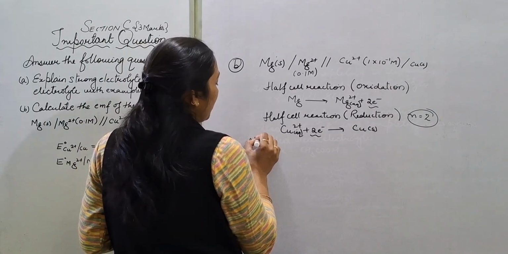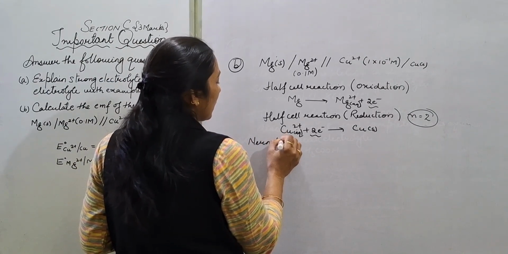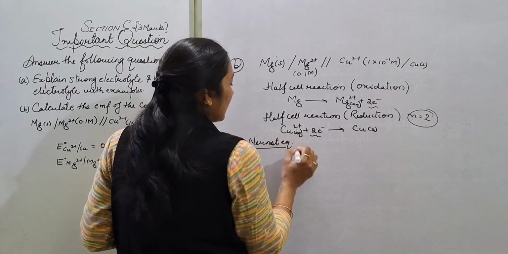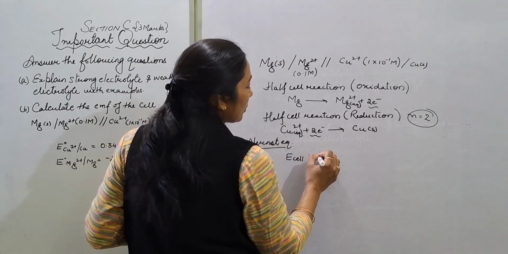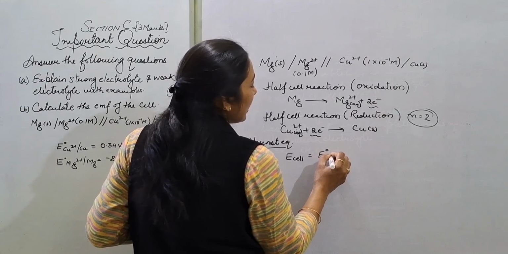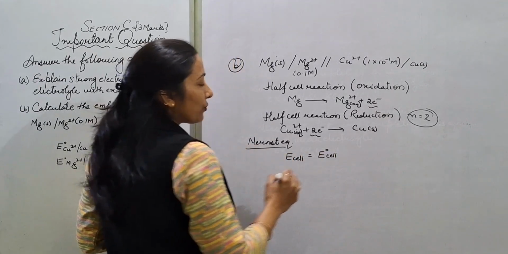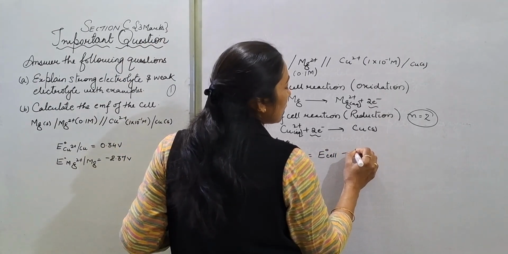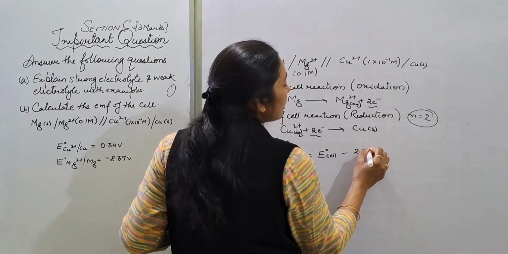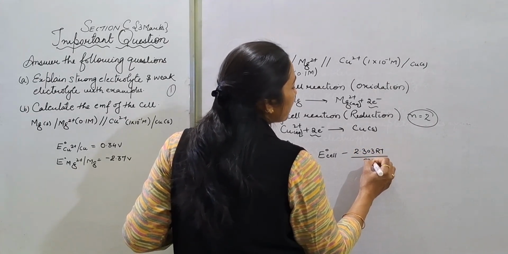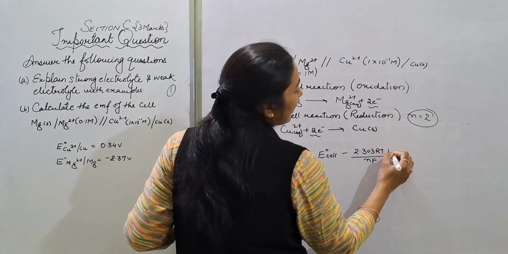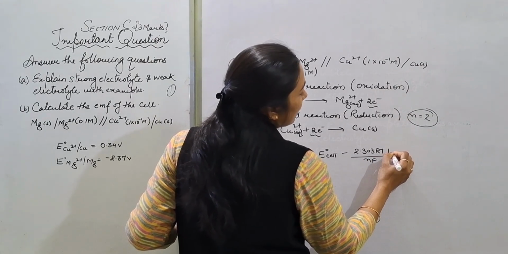So यहाँ हम Nernst equation use करेंगे, that is E cell equal to standard electrode potential of the cell minus 2.303 RT/nF, and that is log